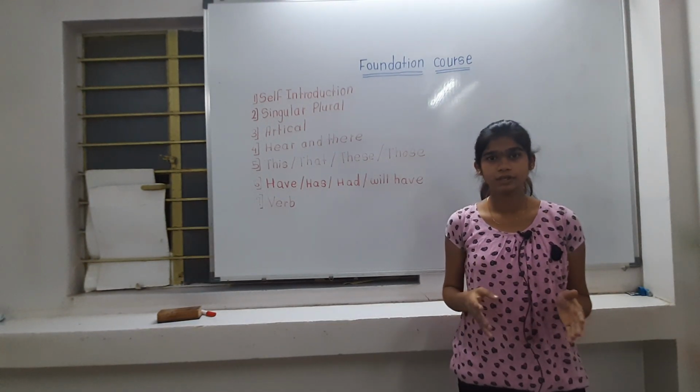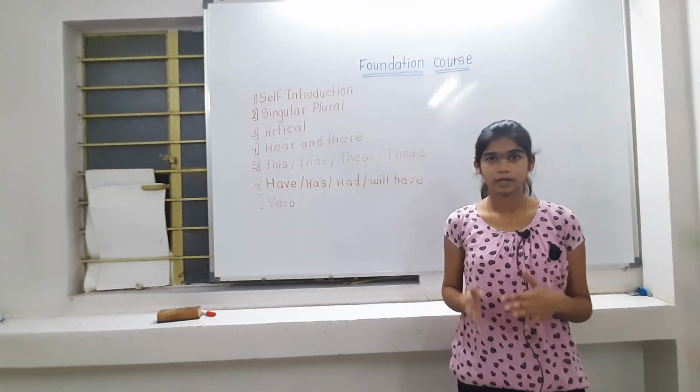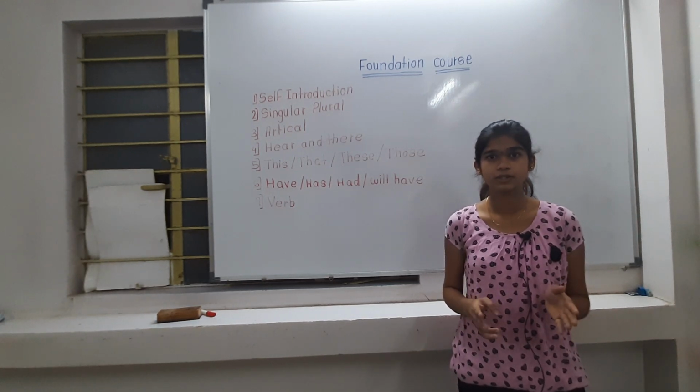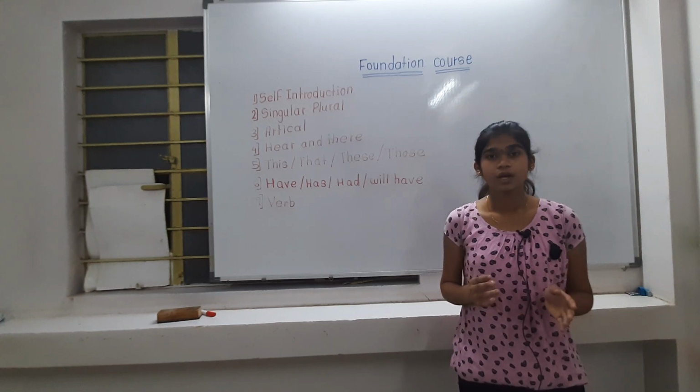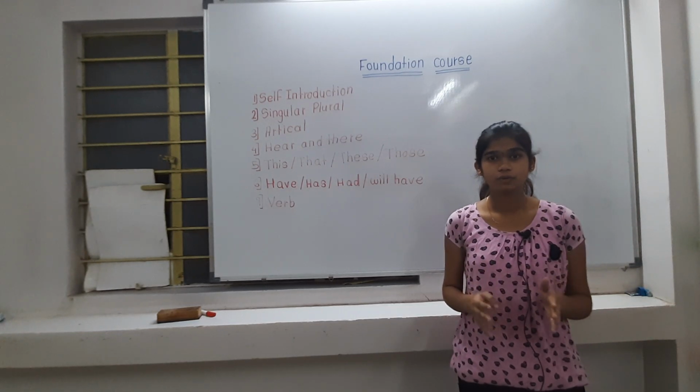There are some rules in indefinite articles. Our first is if the word starts with a vowel, that time we use an, such as an apple, an aeroplane, etc. Our second is if the word starts with a consonant, that time we use a, such as a pen, a book, etc. Third, article is not used with uncountable things. Uncountable things means those things we cannot count. Our fourth rule is article is not used in plural form. Plural form means more than one thing.